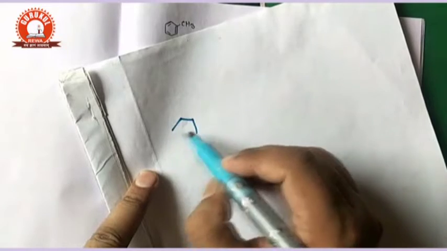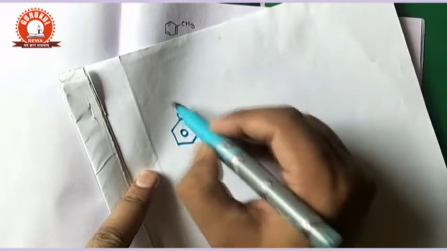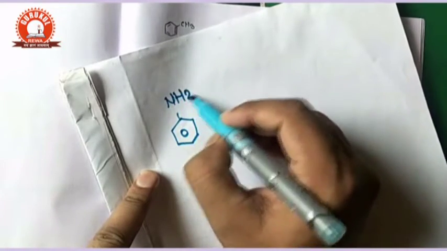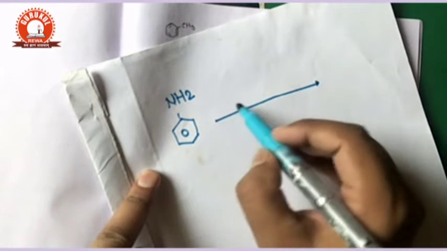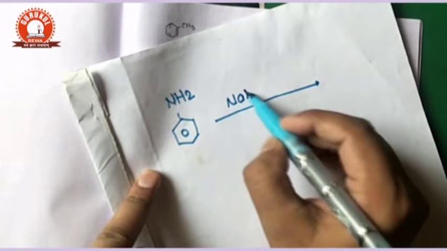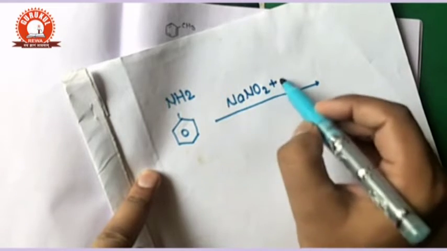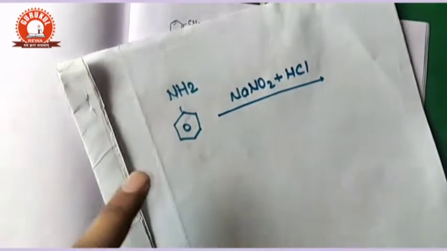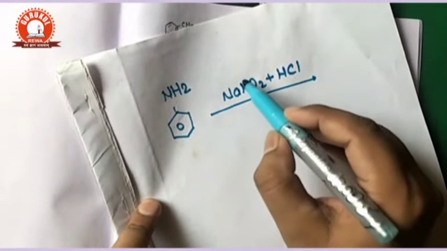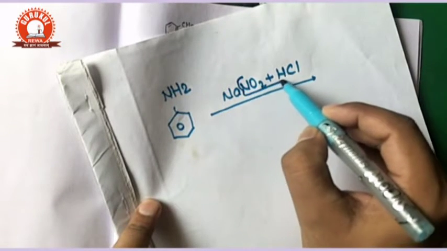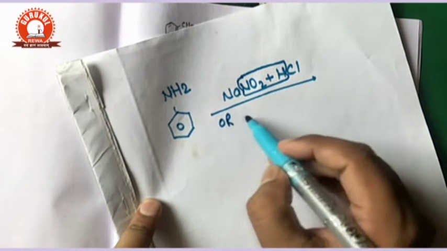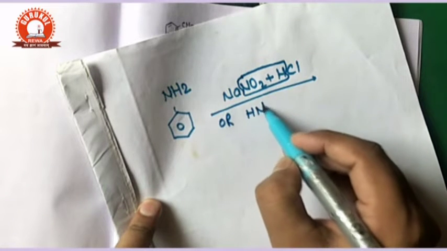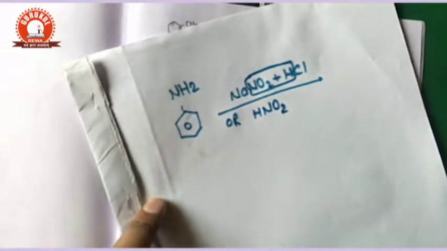This is called aniline. When we react it with NaNO2 in presence of HCl, correct, and another reactant we can take is HNO2, nitrous acid.